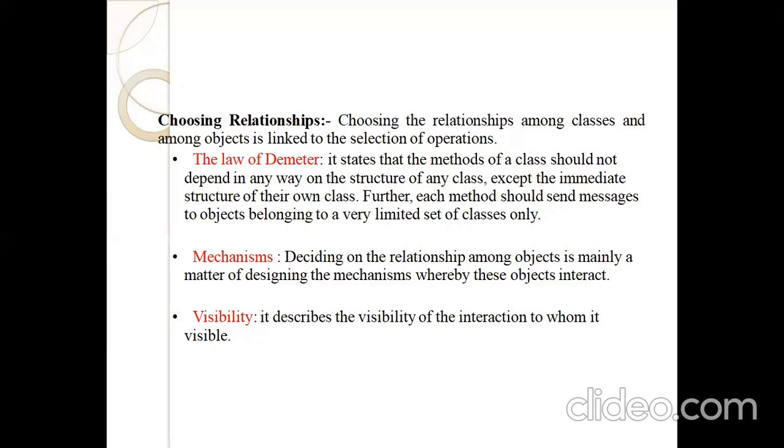In a particular system, the relationship among the objects depends on the operations performed by that system. Next one is visibility. Visibility describes the visibility of an interaction, to whom it is visible. So visible interaction means a particular object can interact only with visible objects. The particular objects means the related classes or related objects can be visible.